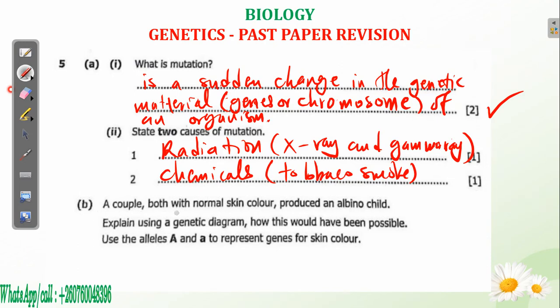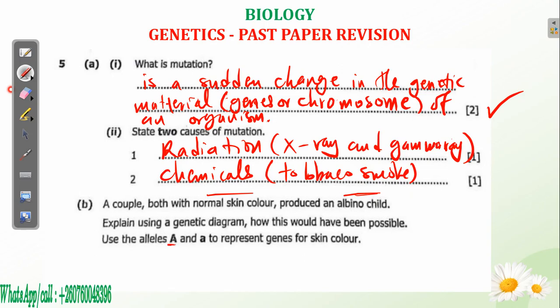A couple, both with normal skin color, produced an albino child. Imagine they are normal, yet they produced an albino child. The question says, explain using a genetic diagram how this would have been possible.